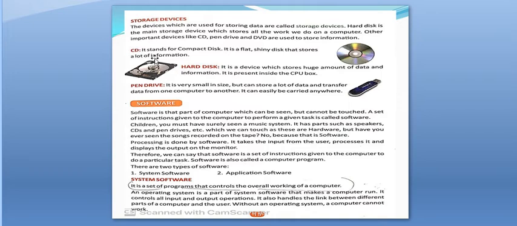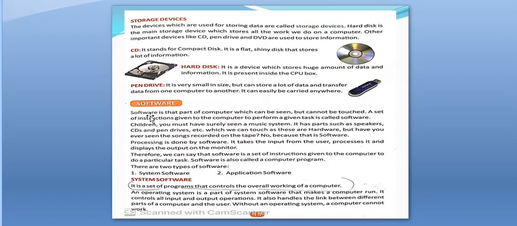Now what is a CD? CD stands for compact disc. It is a flat, shiny disk that stores a lot of information. What is a hard disk? It is a device which stores a huge amount of data and information. It is present inside the CPU box. Pen drive. It is very small in size but can store a lot of data and transfer data from one computer to another. It can easily be carried anywhere.